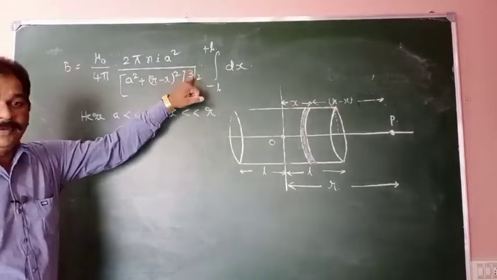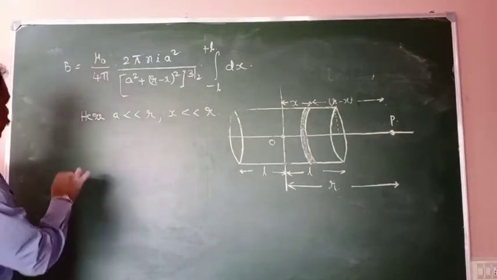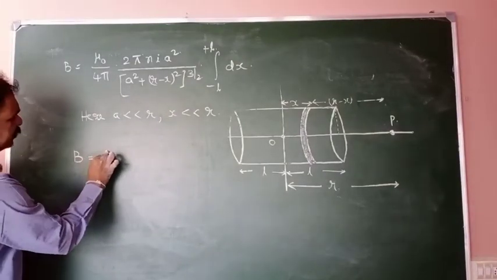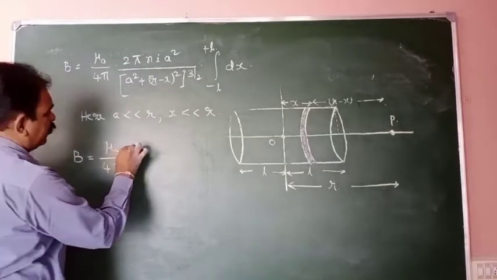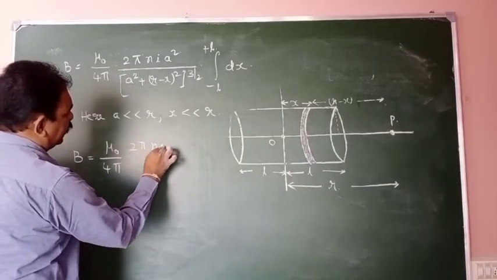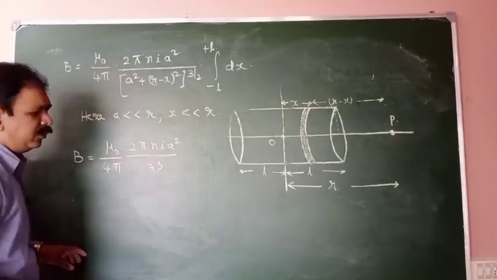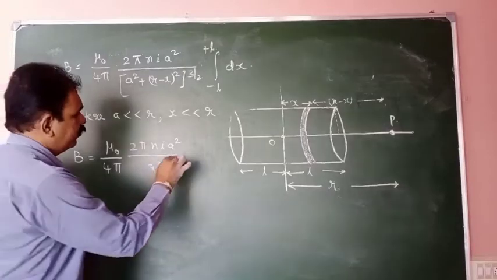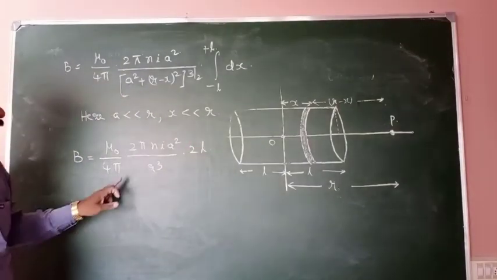R² power 3 by 2 becomes R³. So this formula becomes μ0 by 4π, 2π n I a² by R³ into 2L. Clear?